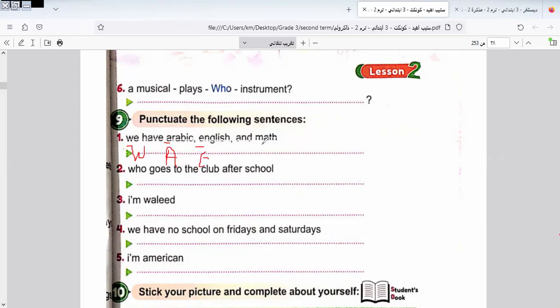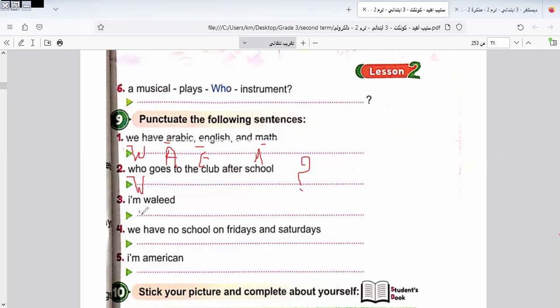The names of subjects are also written in capital letter. Okay, it will be here "math" in capital letter. Here it will be "Who." I started the sentence with a capital letter. It will be here "Who," the W written in capital letter, and I put a question mark at the end of the sentence.